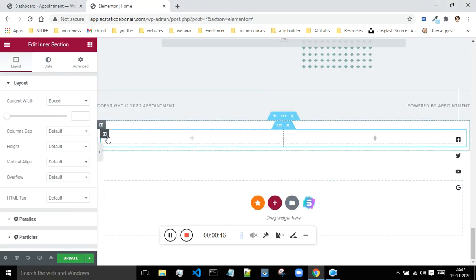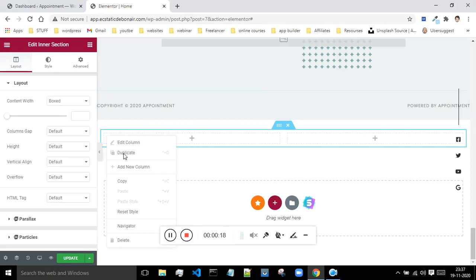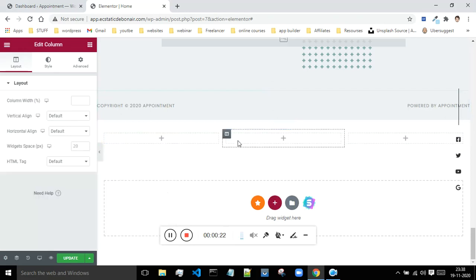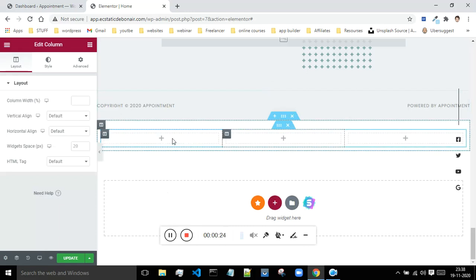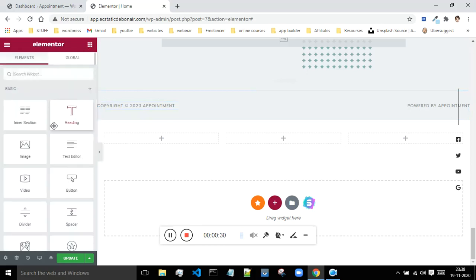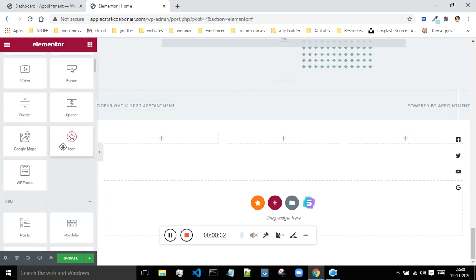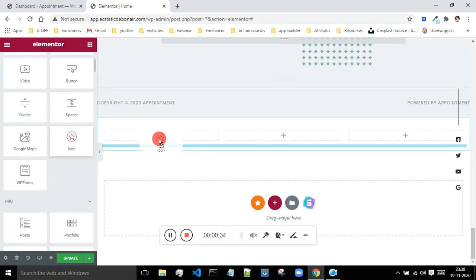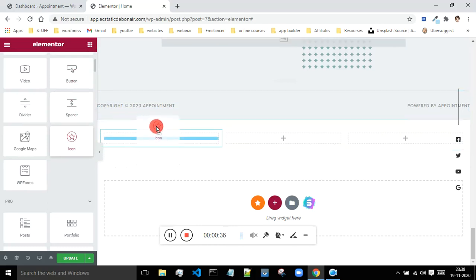Sorry. Okay, so what I'll do is I will just right click on this, and I will duplicate one column, because I want 3 columns over here. Okay, so now I'm having this first, second and third column. Next what I'll do is I will click on this icon over here. Let me just scroll down, and there is this icon option. Just drag and drop it inside of the column.